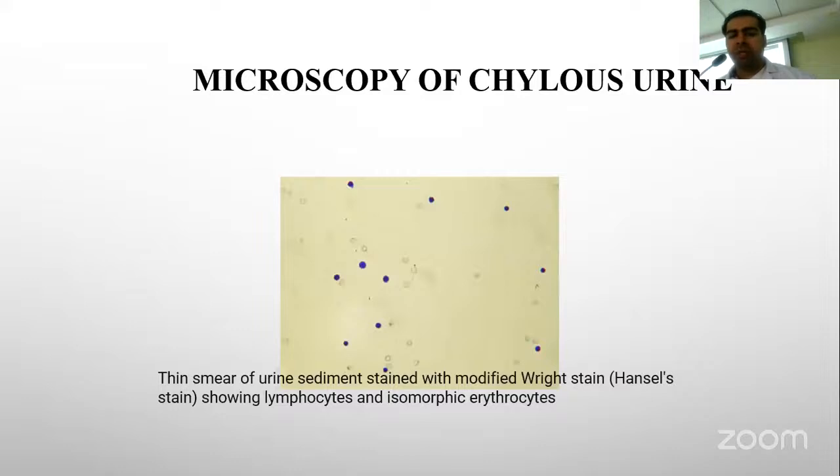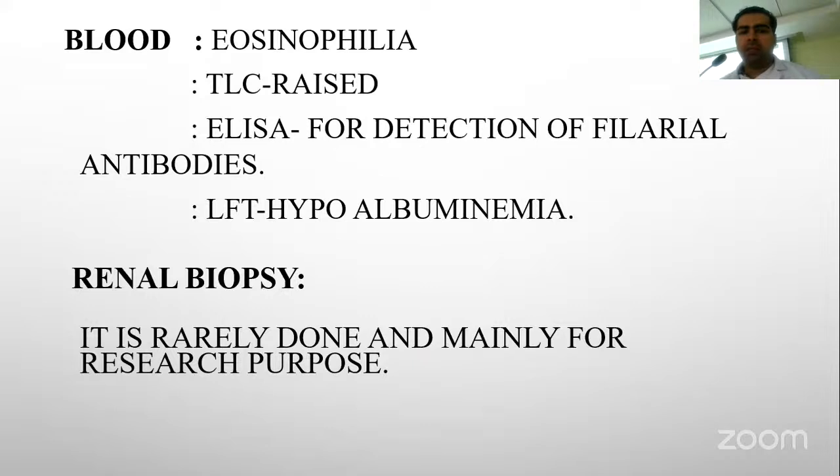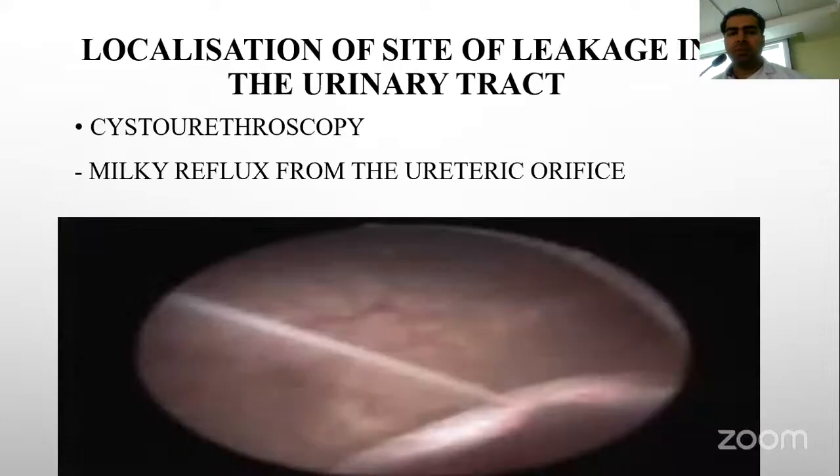In this figure, the microscopy of the chylous urine shows the various lymphocytes and isomorphic erythrocytes on modified Wright staining. Blood examination shows eosinophilia, antibodies against the filarial antigen, and hypoalbuminemia. Renal biopsy is rarely done now, basically for research purpose. In this, on cystoscopy, there is a reflux of milky urine from the ureteric orifice.